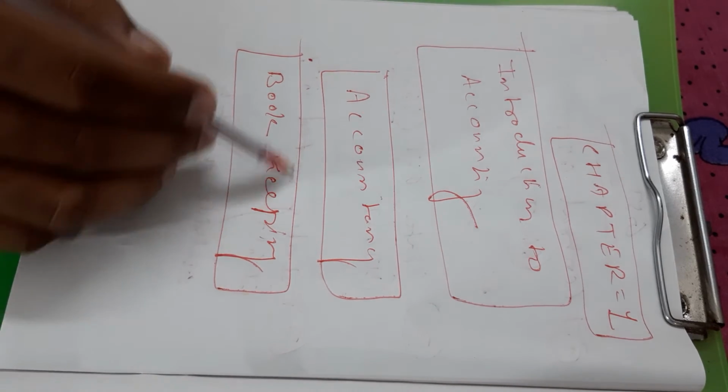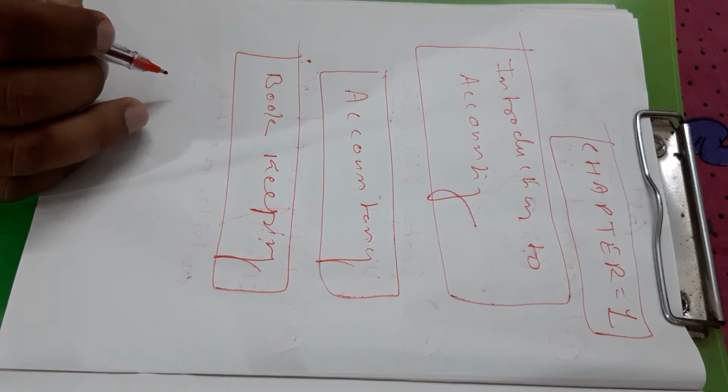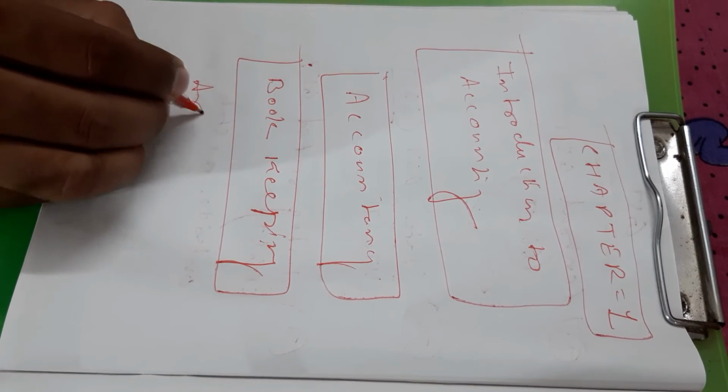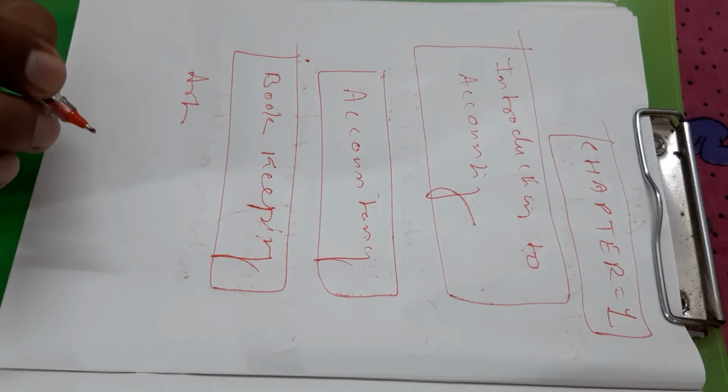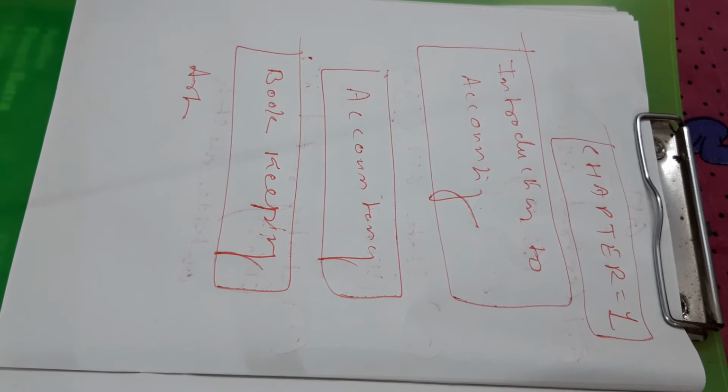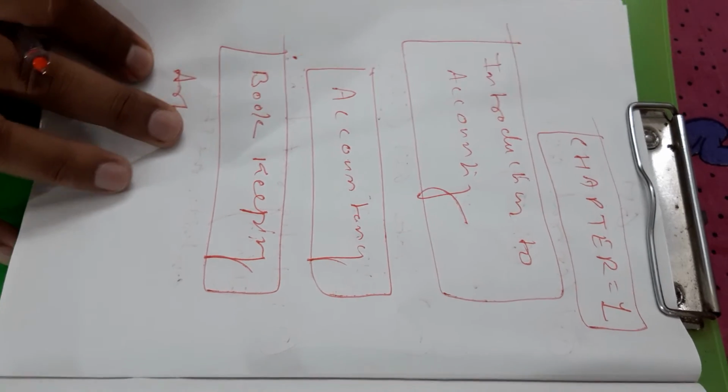So, what is the definition of bookkeeping? Bookkeeping is an art of recording business dealings in a set of books, according to J.R. Batliboi.